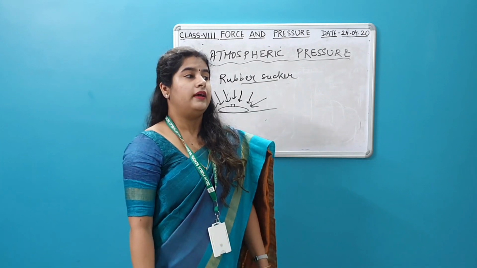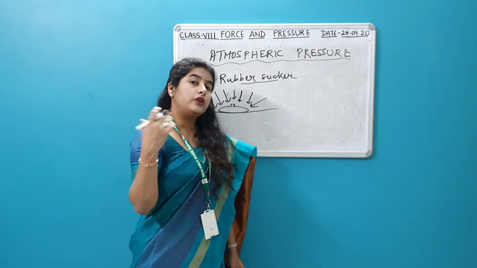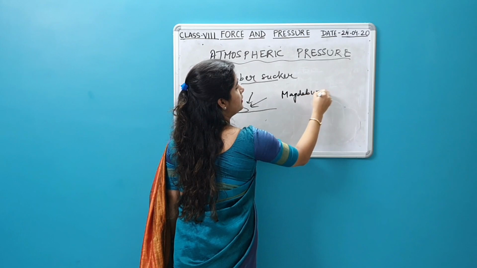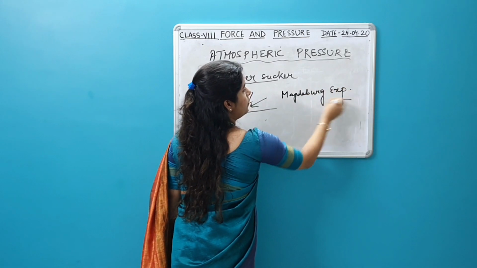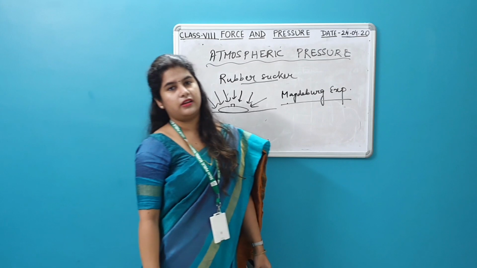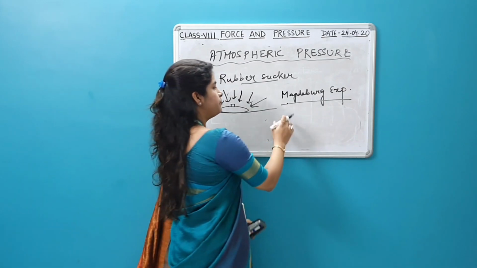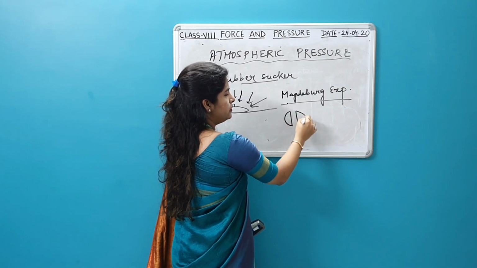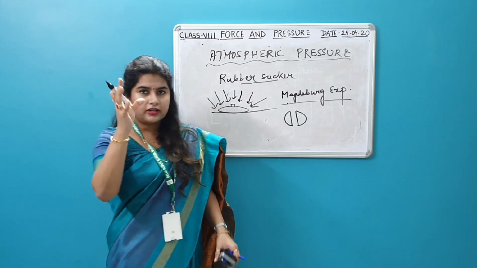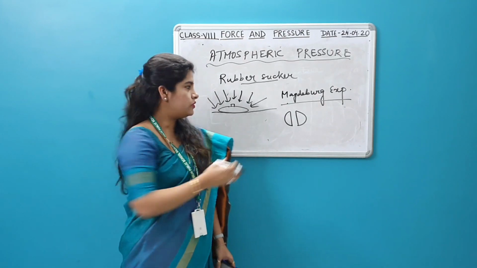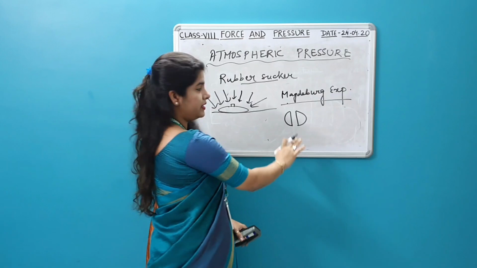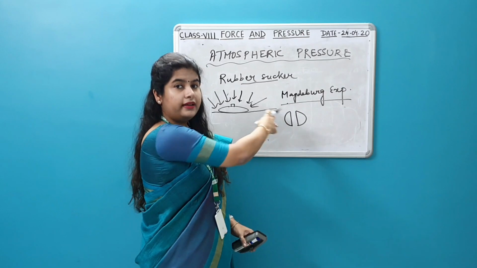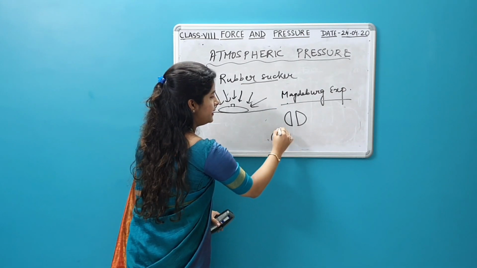Got it? There is an experiment which was already performed, which is known as the Magdeburg experiment. What is this Magdeburg experiment? This person had conducted an experiment consisting of a sphere which was cut in two. So you have the half part, and inside it is hollow, and the air was totally sucked out of it. So inside this sphere became like this.